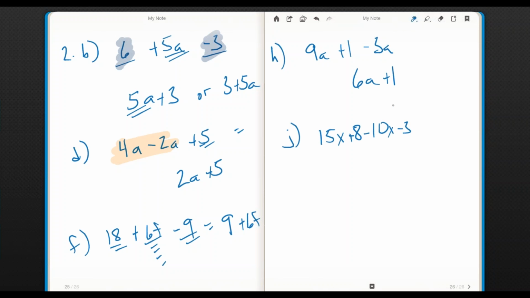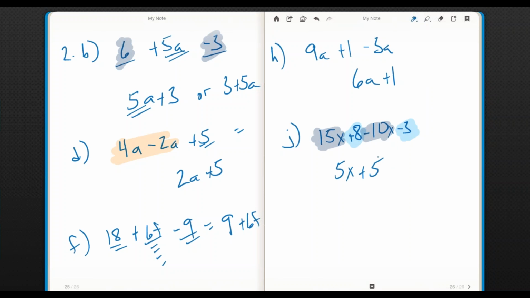They gave us a stretch problem at the very end of the workbook on this. I have 15 x's and I get rid of 10 of them. When I'm finished with that, I'm going to have 5 of those left. But I have 8 whole numbers, and I take away 3 of them. That means I have 5 of them left.